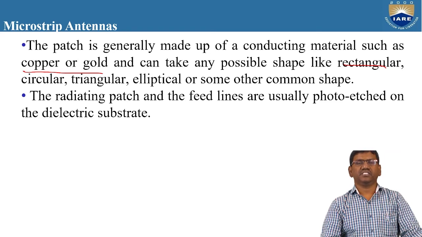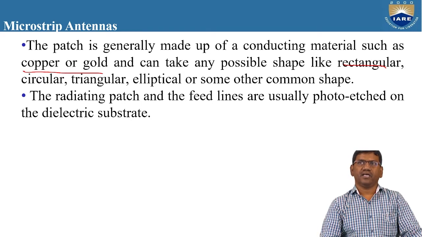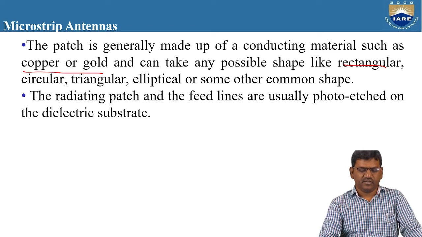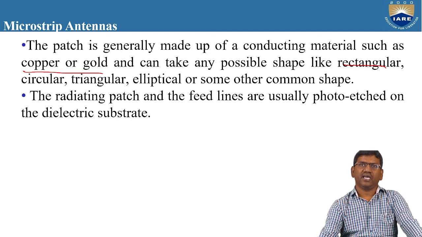So whether you take a rectangular shape or a circular shape or a triangular shape or elliptical shape, it must be a patch where it has to be placed under the substrate, and that substrate must be laid over the ground plane, and all these types of patches of any shapes must be given input supply by means of a transmission line. So these are the four common features of the microstrip antennas, whether the shape may be different. The radiating patch and the feed lines are usually photo etched on the dielectric substrate.